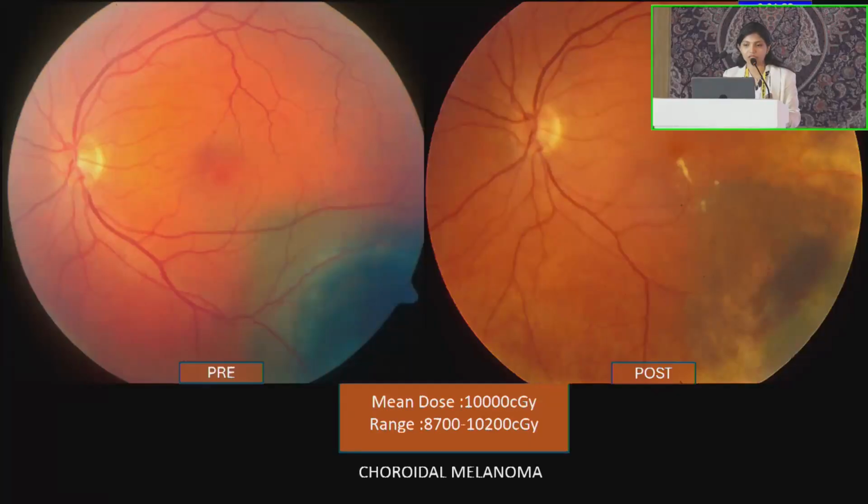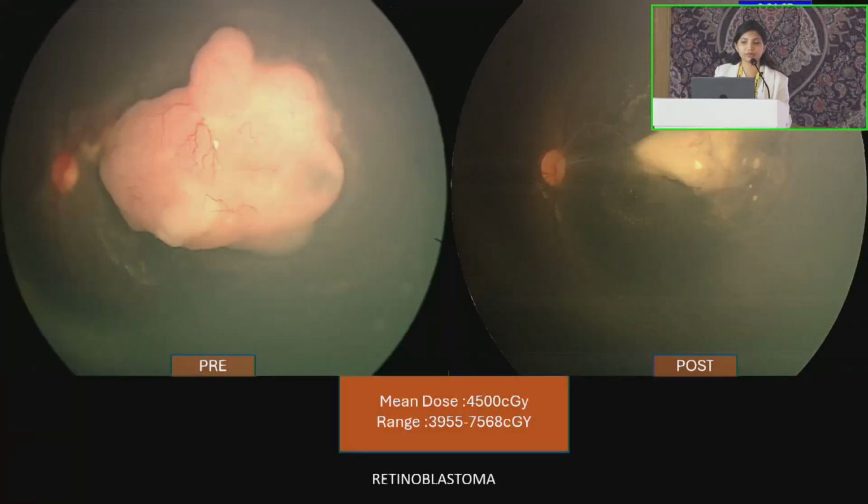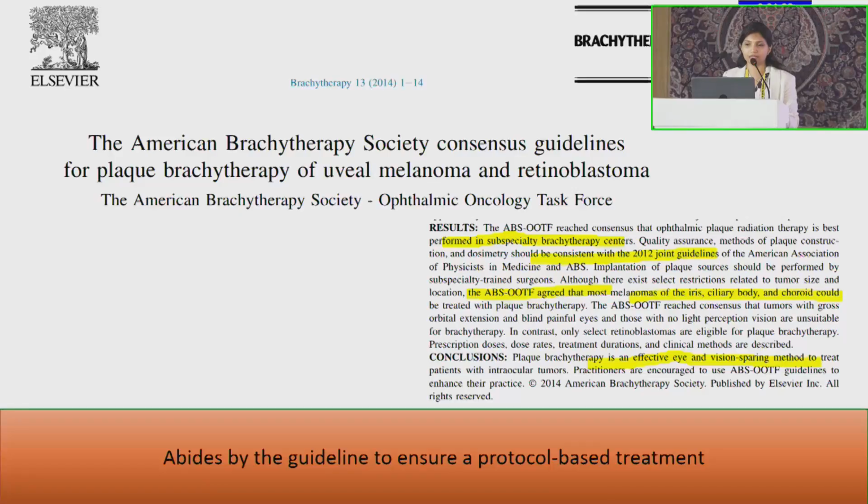Choroidal melanoma treated with the tumor apex dose of 10,000 centigray to the clock hour with the maximum height, coupled with a prophylactic protocol-based 3-monthly anti-VEGF injection to prevent radiation retinopathy. Choroidal hemangioma was treated with a plaque dose rate of 4,000 centigray, which shows almost complete regression of the lesion and the subretinal fluid, achieving an improvement of vision from 6/24 to 6/9 parts. Plaque brachytherapy in retinoblastoma was reserved for patients who are refractory to all other modalities of management.